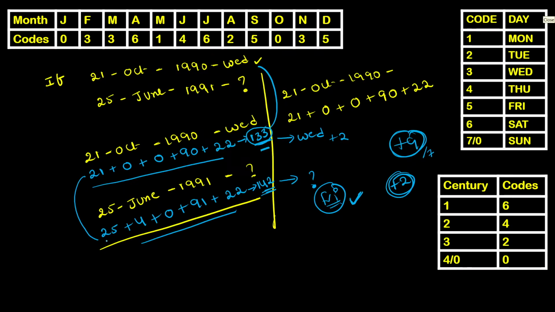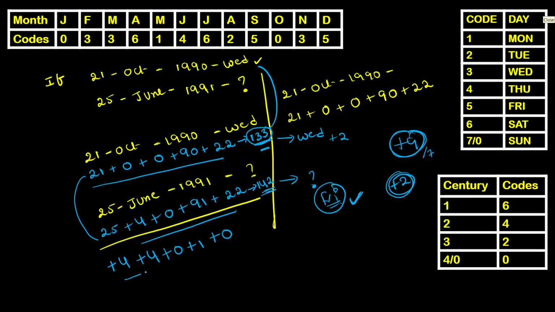When you observe a decrease, go with a minus. From 21 to 25, that's plus 4. From 0 to 4, that's an increase again, plus 4. 0 and 0 remain the same, 0. 90 to 91, that's an increase, plus 1. 22 and 22 remain the same, so it's 0.